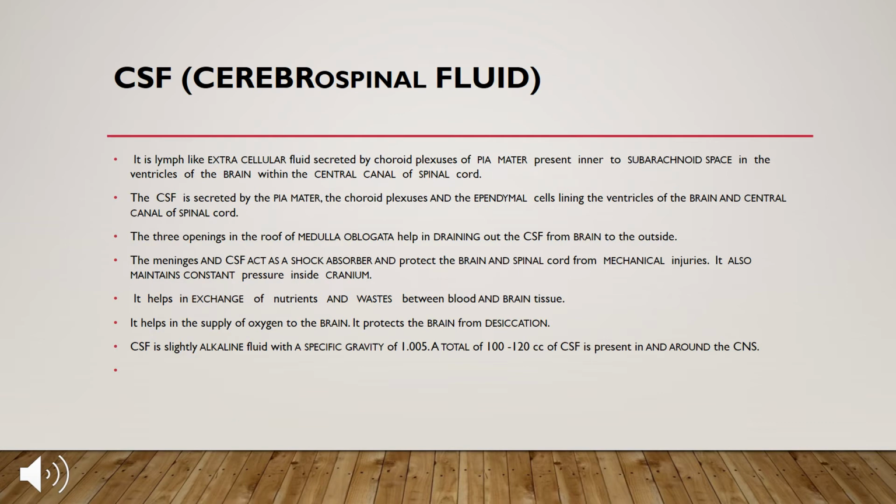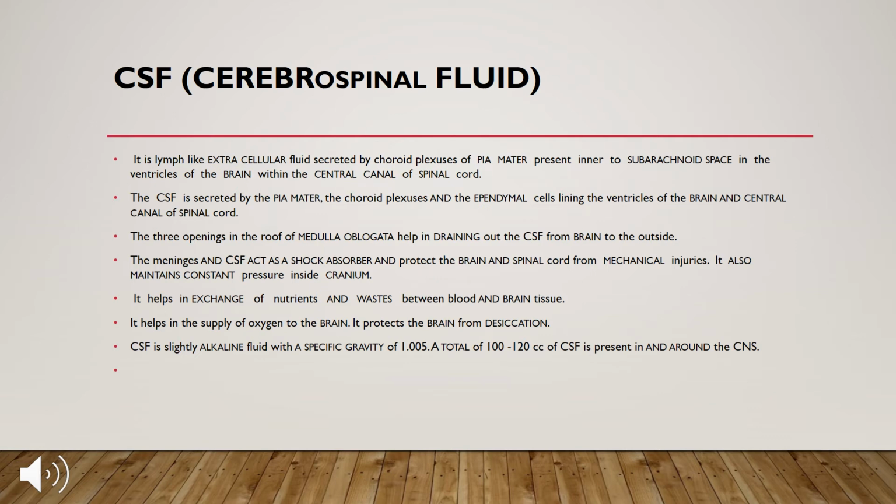Now the meninges and the CSF act as a shock absorber. As I told you, CSF has a lot of functions to play. One of the most important functions is that it acts as a shock absorber, and it protects the brain and spinal cord from mechanical injuries. It also maintains constant pressure inside the cranium.